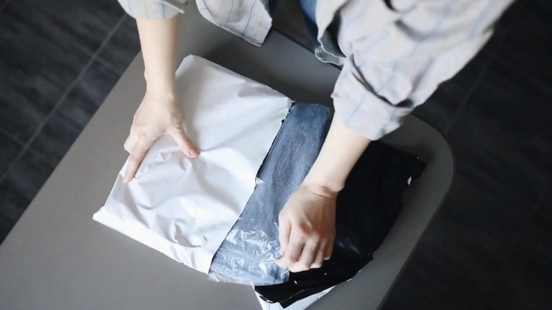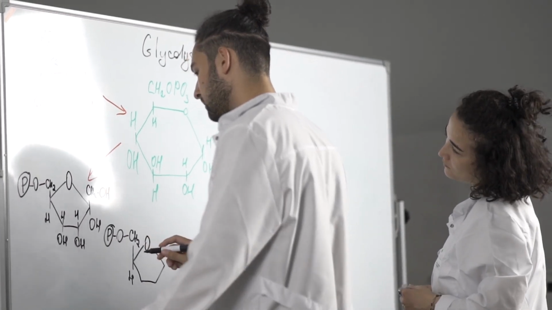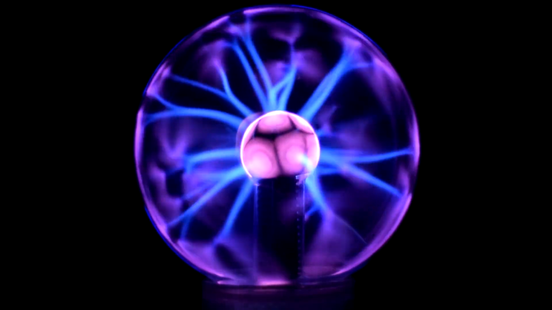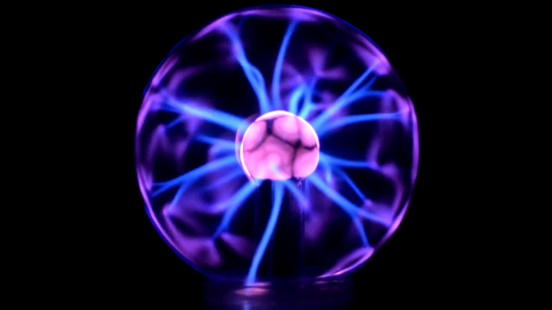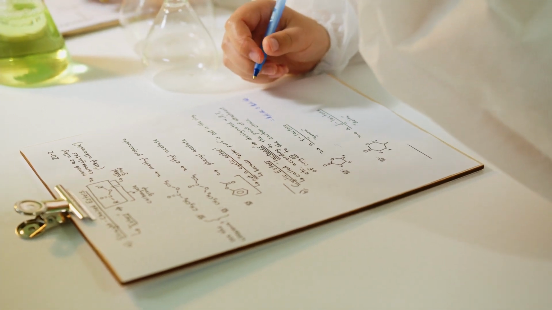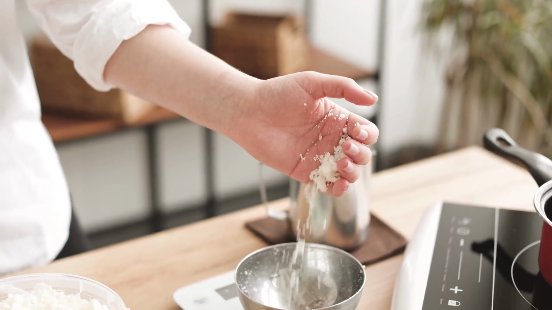This single electron is like an extra luggage piece that they can't wait to get rid of. By losing this electron, they achieve the stable electron configuration of the noble gases, the elements in group 18, which have full outer shells. Result: when they lose their 1 outer electron, alkali metals form cations with a charge of +1. For example, sodium, Na, loses 1 electron to become Na+.